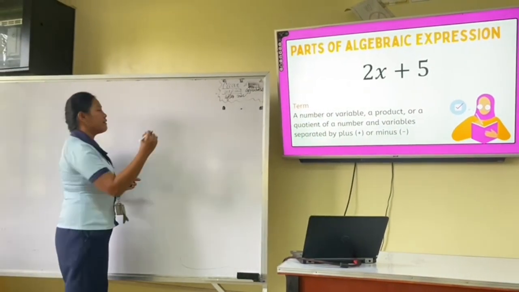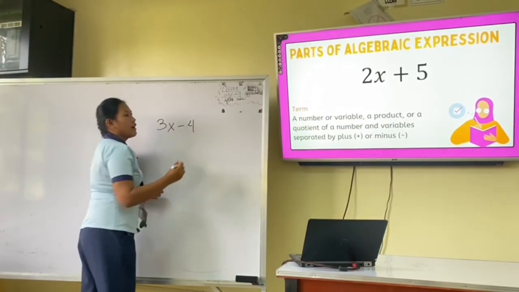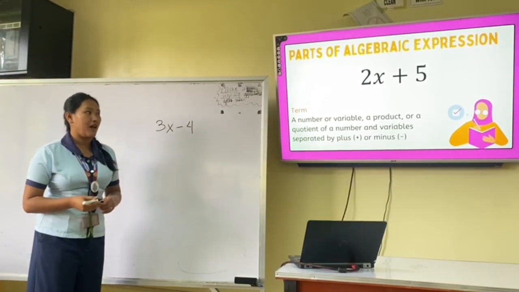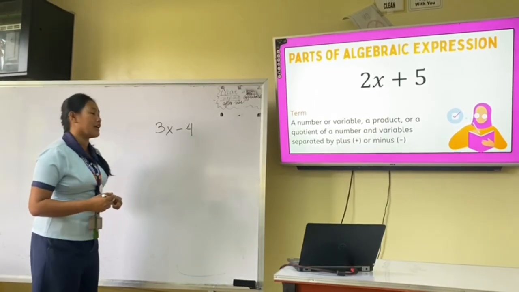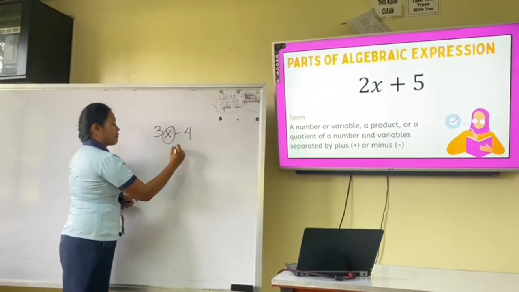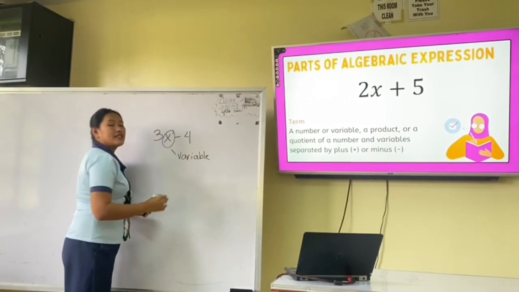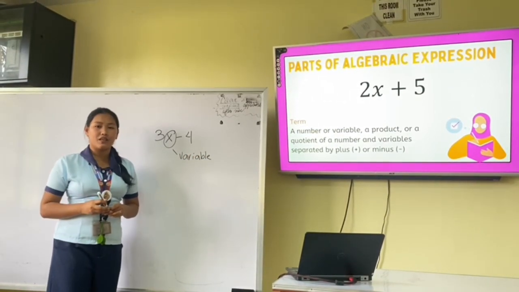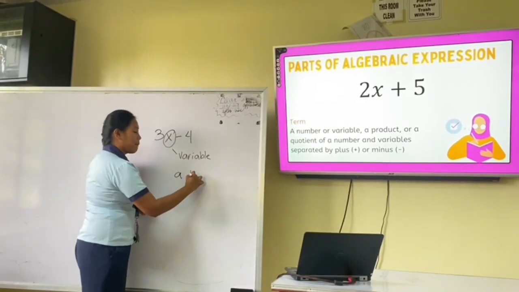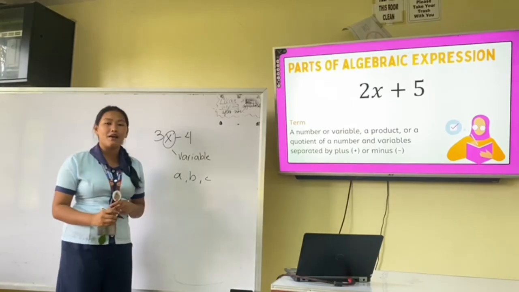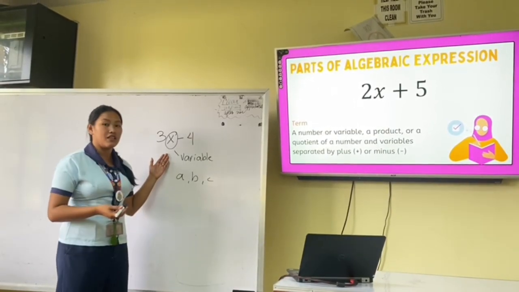So we have here 3x minus 4. Based on the four parts of an algebraic expression, the first one is the variable. Our variable here will be x. Since a variable is any letter or symbol that represents a number, we can also use the letters A, B, C, or any letters from the alphabet. I'm going to use x because it is more common.